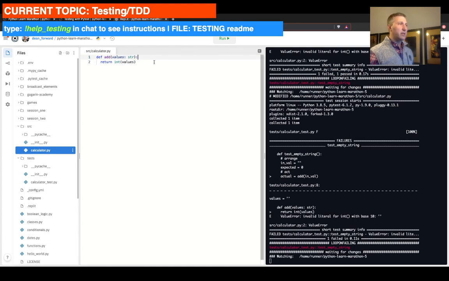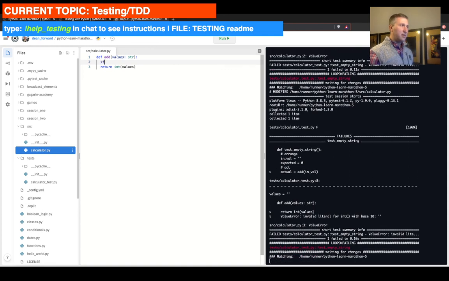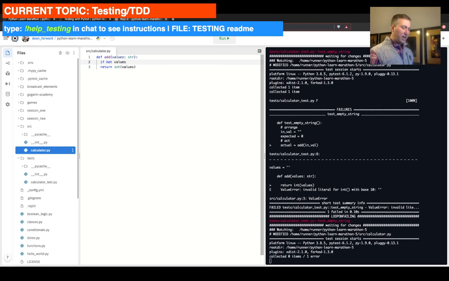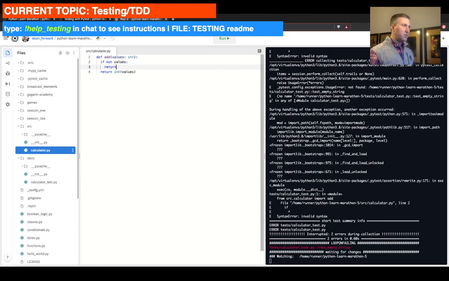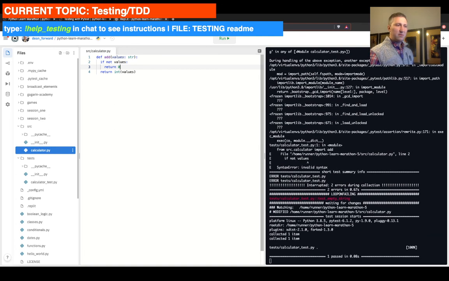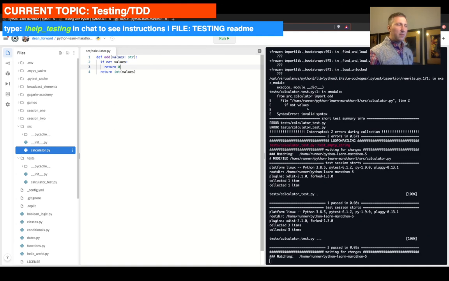So what we could try doing is if not values return 0, right? Kind of jumping ahead as far as I wanted you guys to honestly solve that, but so what we have done here, right, we have checked our values for truthiness.